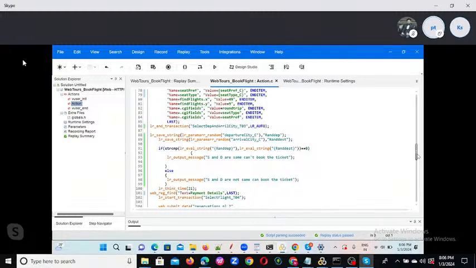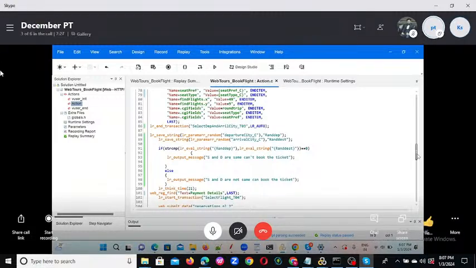It's correct only, right? The parameter names. You copy pasted only, right? Run depart, run dest. We'll check my script also, and see if there is any issue or not.